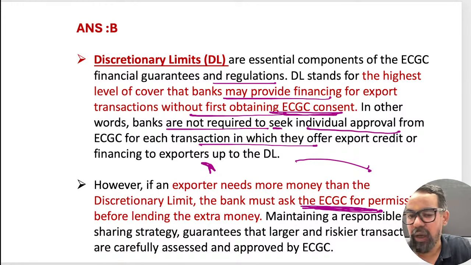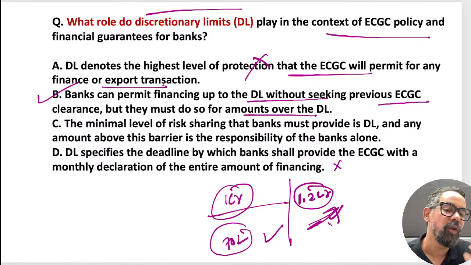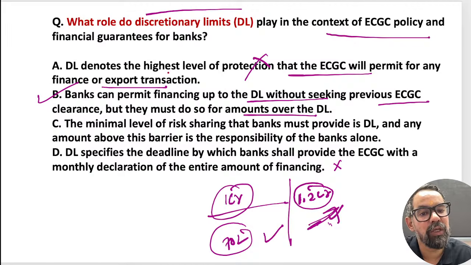Sometimes they ask what the statement was. See why statement A is wrong. DL denotes the highest level of protection that ECGC will permit for any finance and export transaction. Why is this statement wrong? Because it is saying that even for the ECGC this is the maximum limit.